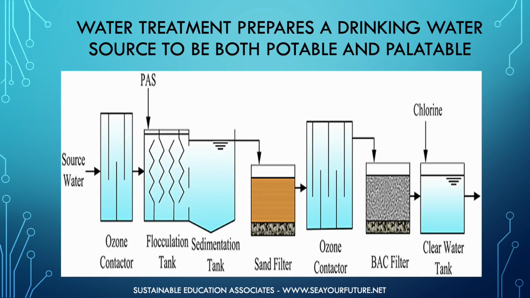Now that you have a basic understanding of how wastewater is treated, be sure you can distinguish that from water treatment. Water treatment refers to the steps that are taken once water is removed from a source in order to make it safe for drinking. In a nutshell, water treatment uses a series of filtration, disinfection, and sometimes pollutant-specific procedures to make sure that water is both potable, drinkable, and palatable, tastes good. Most developed countries have set strict guidelines and monitoring protocol for the quality of drinking water that comes out of the tap.